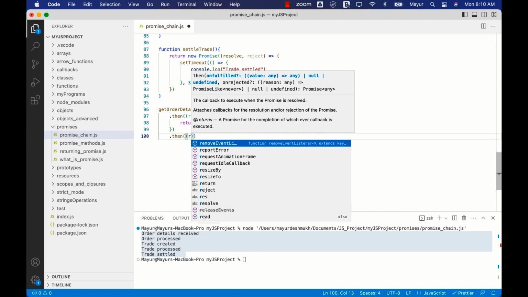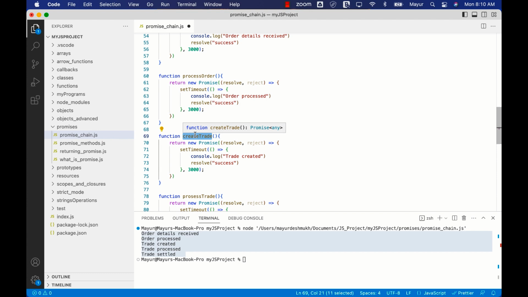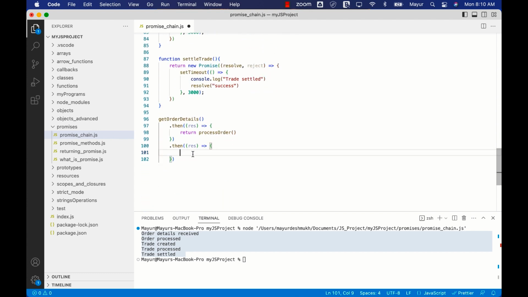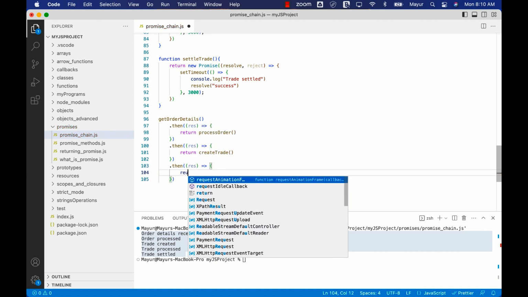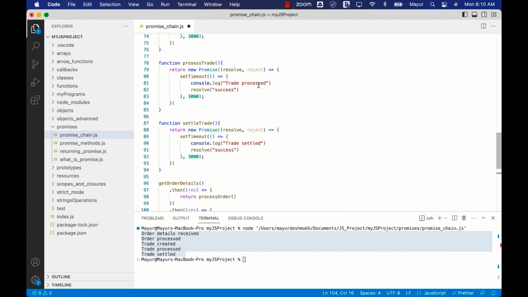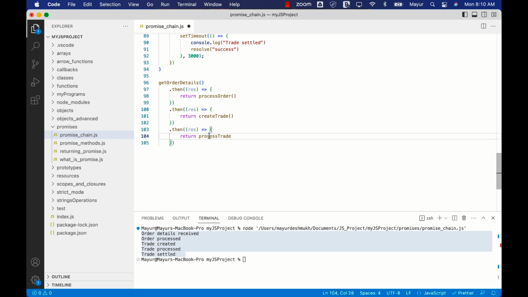So we'll use res. After process order is done, the next thing that we want to do is creating of the trade. So this is also a promise. So we'll do return create trade. This also will return a promise. So we'll use then. Again over here, we'll have another promise to be returned, which is process trade. This also returns a promise. So after this one, we can still use then.